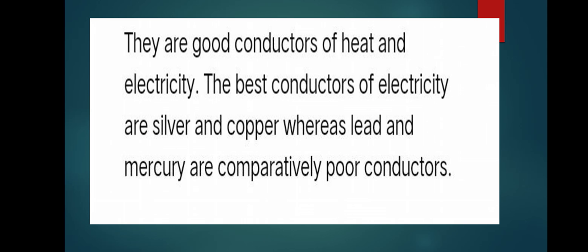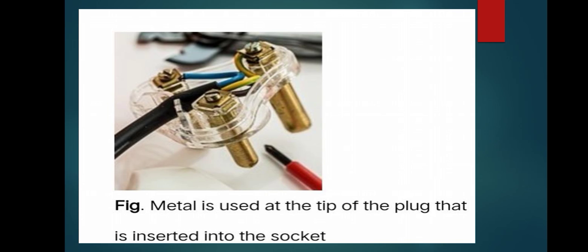And next property is metals are good conductors of heat and electricity, and the best conductors of electricity are silver and copper, whereas lead and mercury are comparatively poor conductors. Generally, metals are good conductors of heat and electricity. Look at this figure. Here, metal is used at the tip of the plug that is inserted into the socket. Nothing but metal is a good conductor of electricity.